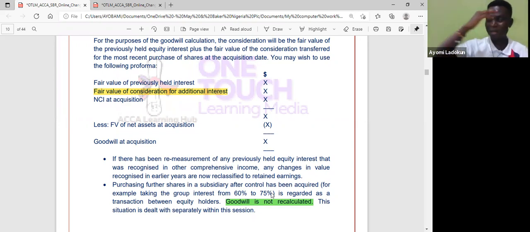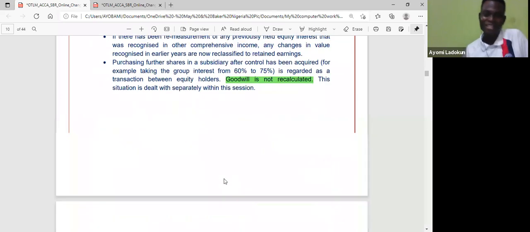Then in my head, I already know that the first thing is fair value of previously held interest, plus fair value of consideration for additional interest. That's the introduction. You're already familiar with our stuff there. Then equity, NCI at acquisition, I remove my fair value of net assets at acquisition, and goodwill. In fact, I can bet with you, the examiner will always give you fair value of net assets at this level. Nobody will bother you to start doing equity, looking for retained earnings up and down. They won't bother you with that because there's a lot to really deal with.